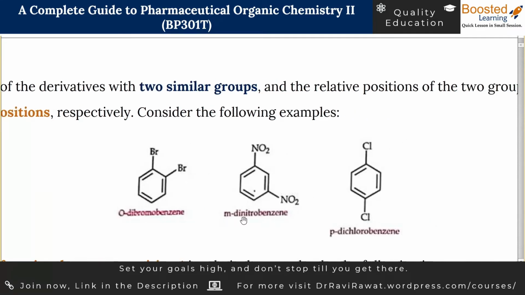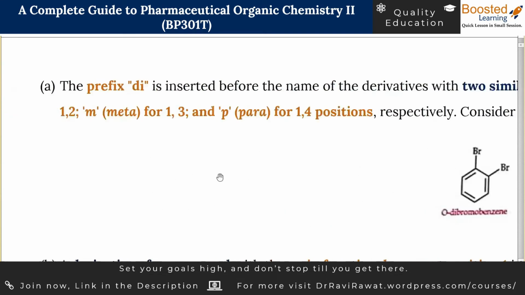Let's take the next example. Here we have 2 nitro groups. So the relationship between the 2 nitro groups is 1,3, isn't it? So there is a name for it. We can write dinitrobenzene, that is fine, but we have to specify the relationship between the 2 groups. So the relationship is 1,3. Otherwise it can be abbreviated as m dash, because 1,3 is referred to by the term meta. So m for meta.